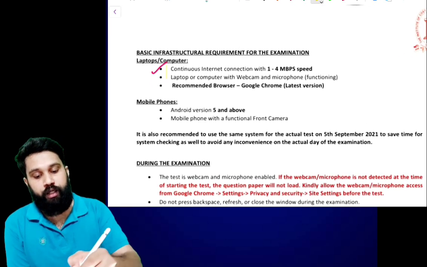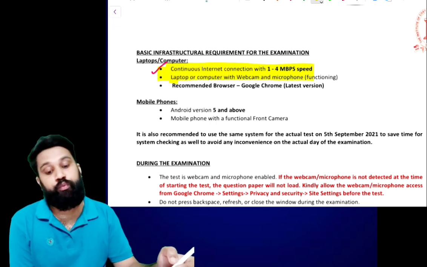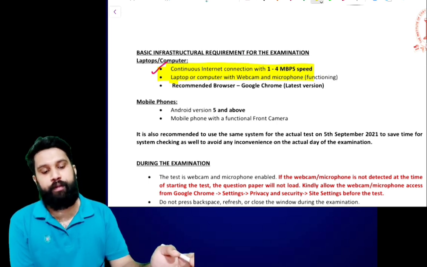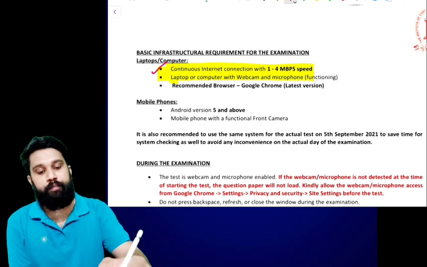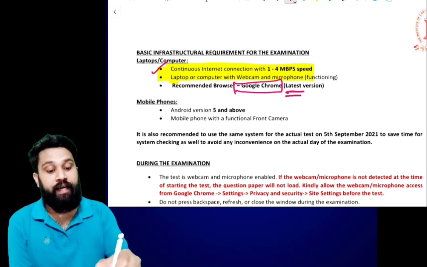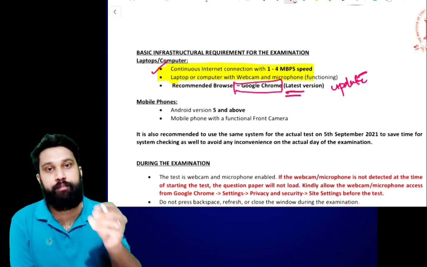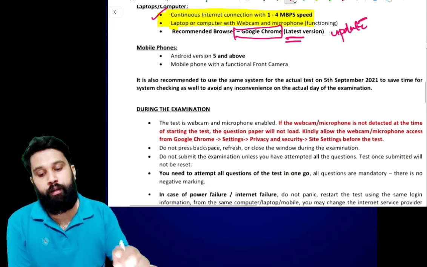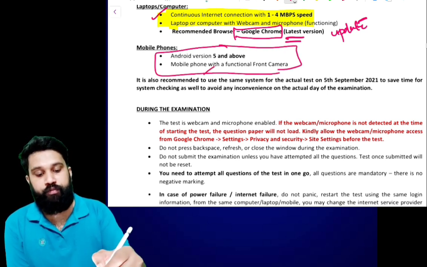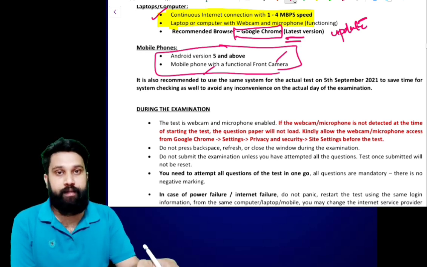Now the basic infrastructure requirements. You need a continuous internet connection with 1 to 4 MB per second speed, and a laptop or computer with a functioning webcam and microphone. The recommended browser is the latest, updated version of Google Chrome. If your Google Chrome is not updated, please update it before the examination. On a mobile phone, you can use Android version 5 and above, with a functional front camera, because during the examination we have to open the camera and microphone.